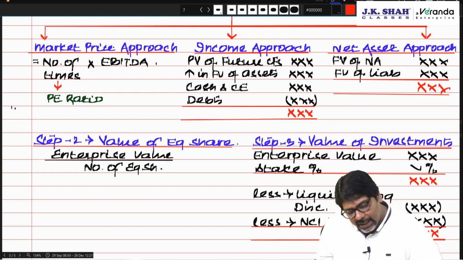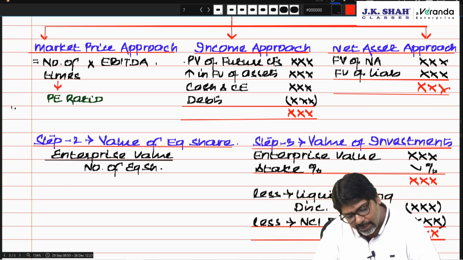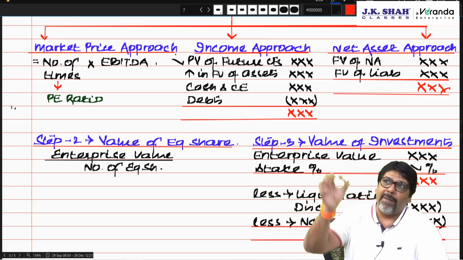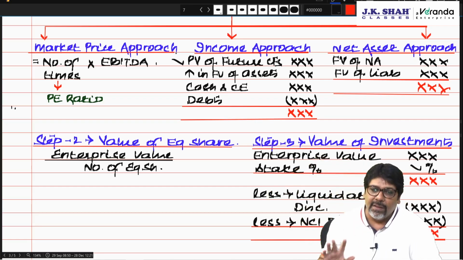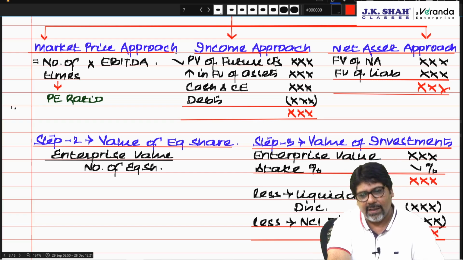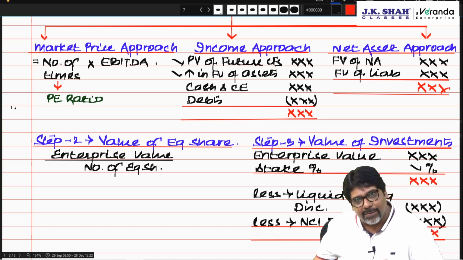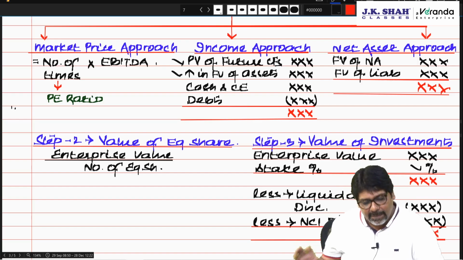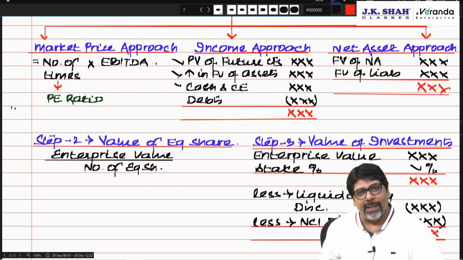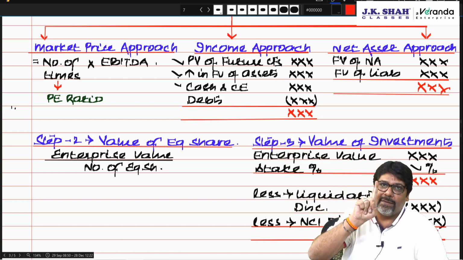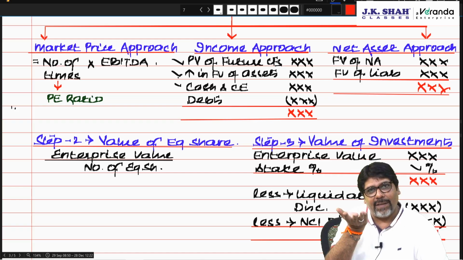Correct. Income approach: present value of future cash flows. Whatever cash income approach means, present value of future cash flows. Okay. An increase in the fair value of an asset, the revaluation reserve, that is also my income. Correct. The present money which I have in my pocket. From that, whatever debts I am supposed to pay. So whatever I am supposed to receive, its present value. Second, the increase in the value of the asset.